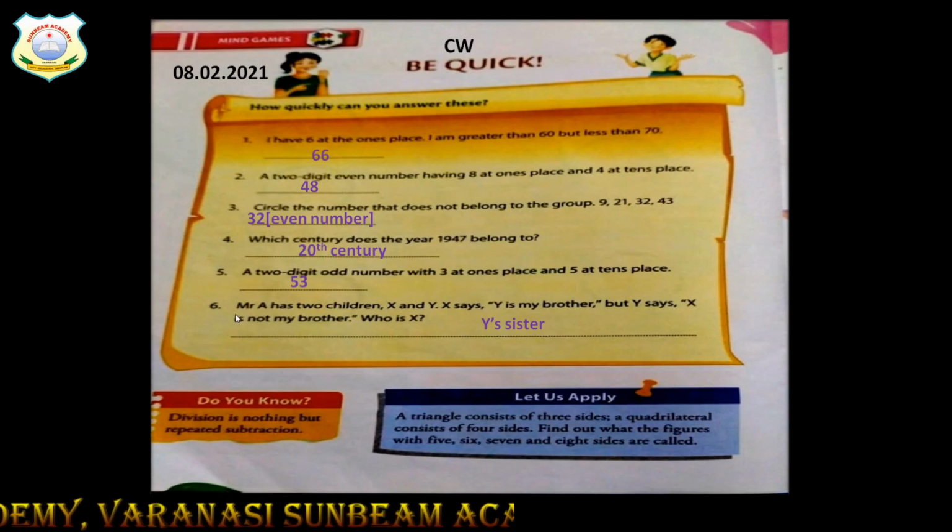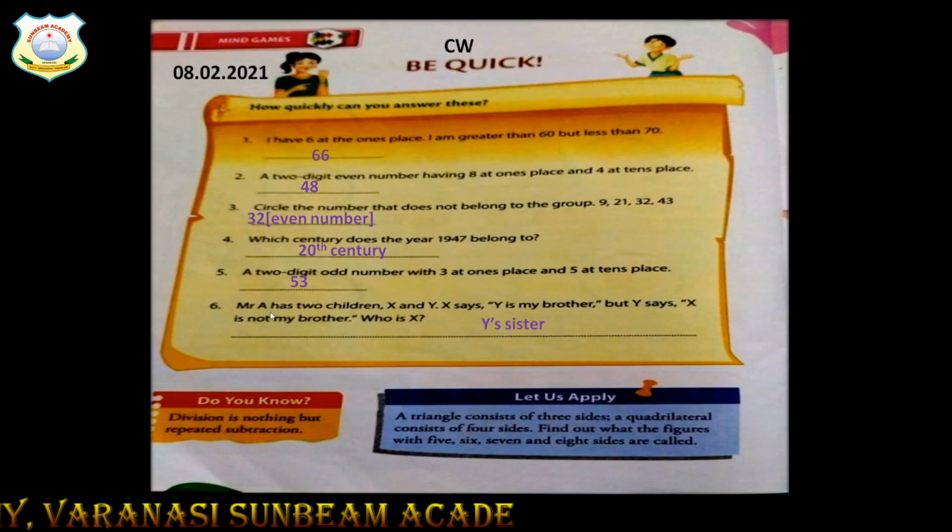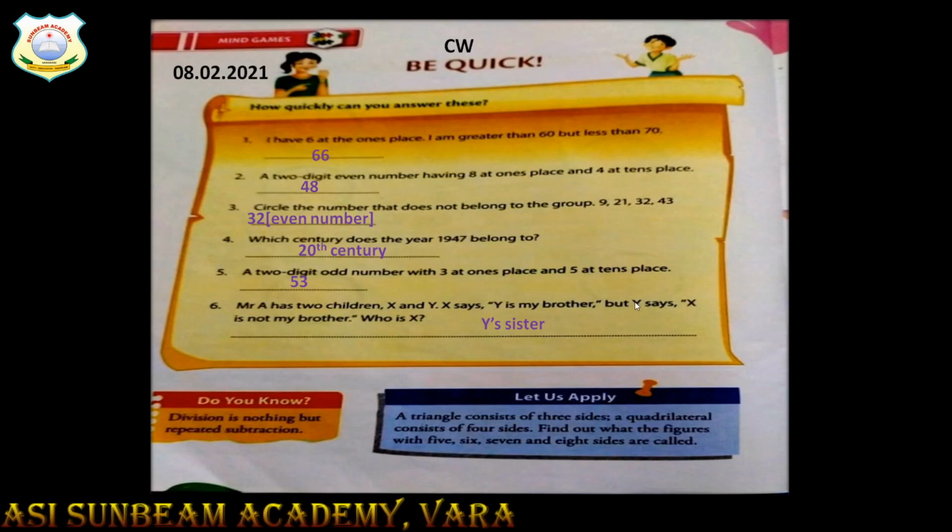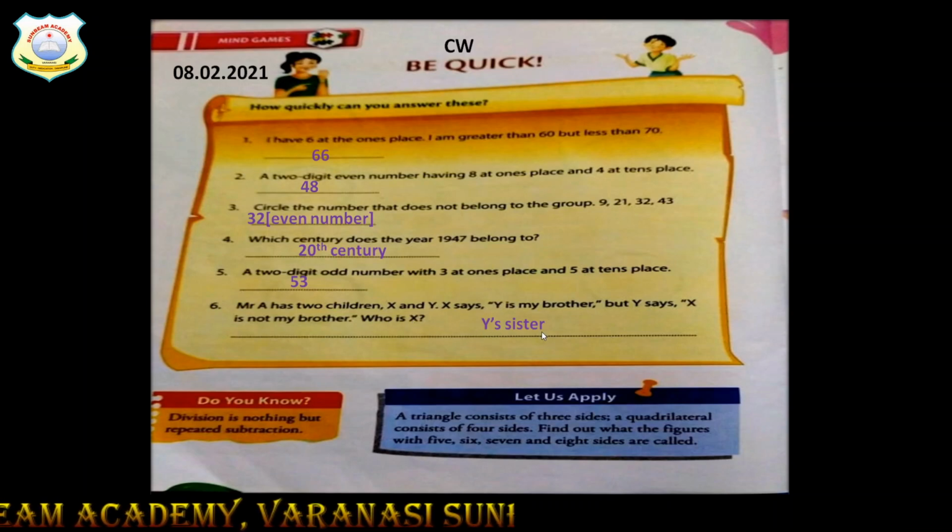Number 6. Mr. A has two children, X and Y. X says Y is my brother, but Y says X is not my brother. Who is X? X is Y's sister. So one child is a girl and one child is a boy.